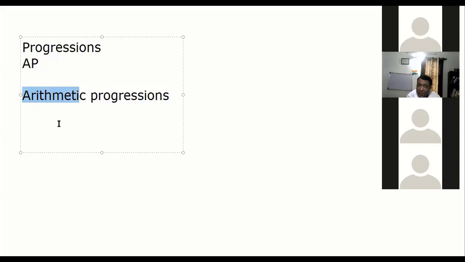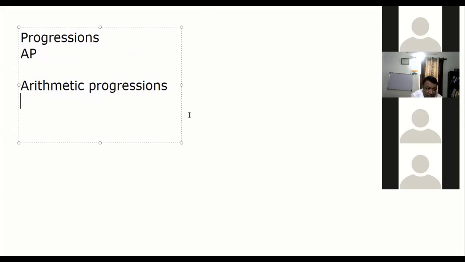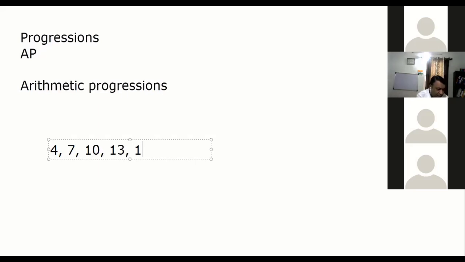But when you say AP, GP, HP, here it is arithmetic progression because we are doing only the operations of plus and minus, addition and subtraction, not multiplication and division. Now everybody write this down, and we are going to spend at least 5 minutes on this, because I want to make it crystal clear. If I say 4, 7, 10, 13, 16. Do you see a pattern here?